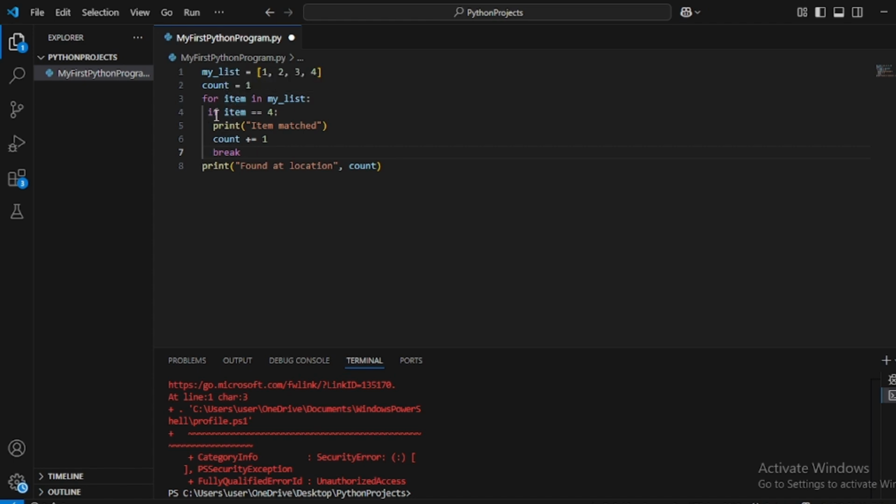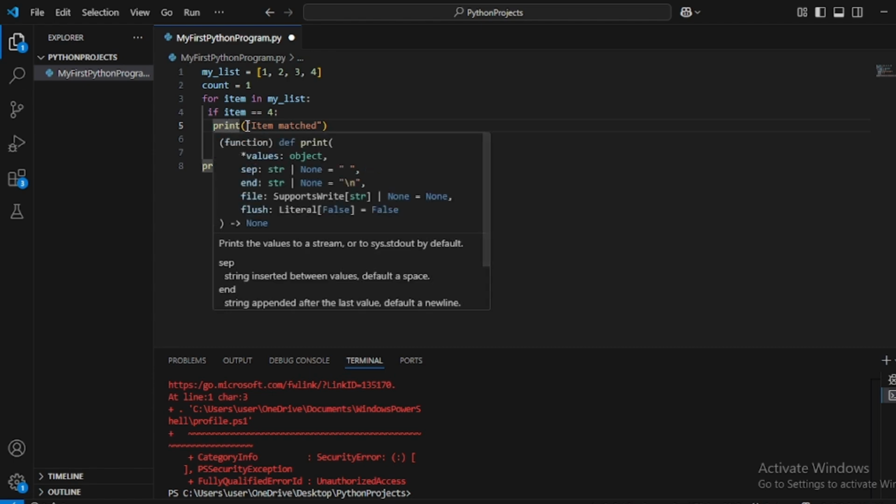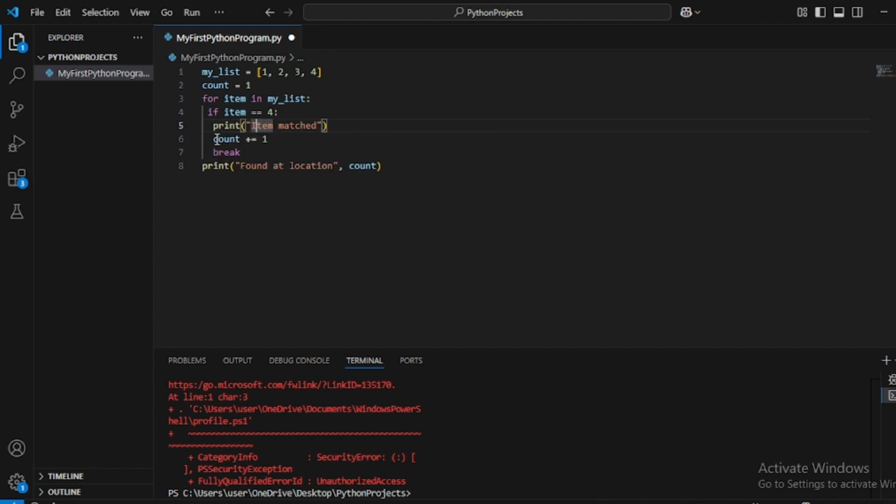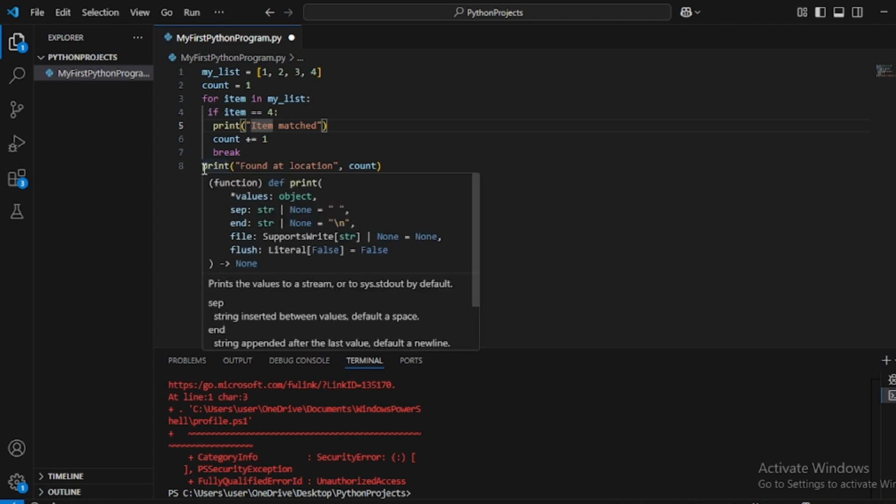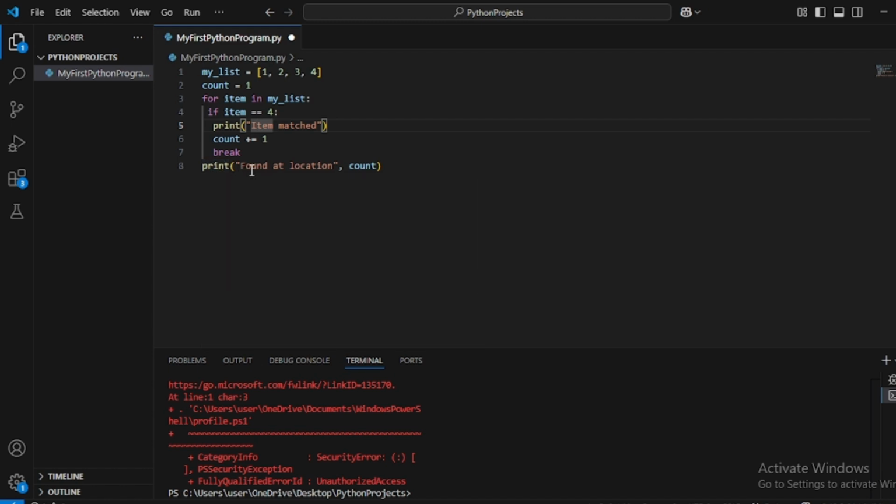And inside the for loop we have an if condition. When item equals 4, that means when the value of item becomes 4, then this condition will be executed. It will print item matched and increase the count by 1, and after that it will break. Once it breaks, the control goes out of the for loop. And after that, whatever statement is after the for loop will be executed. That means it will execute found at location and count.